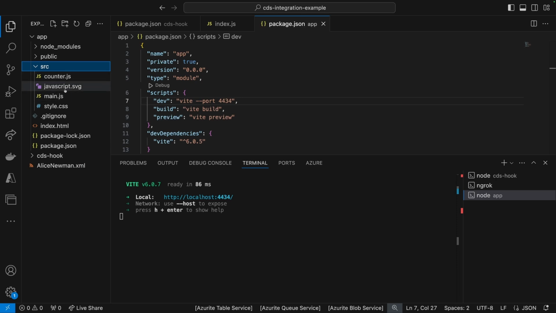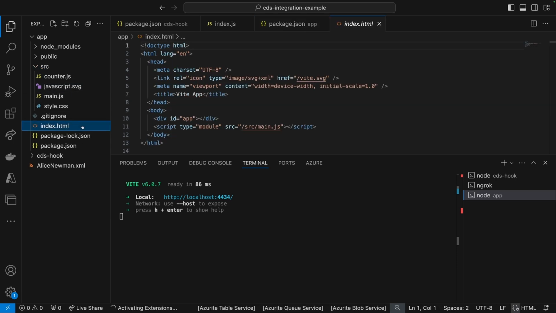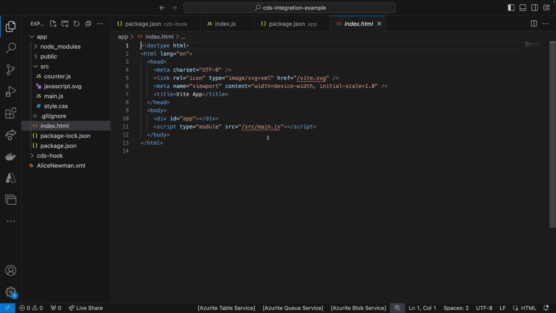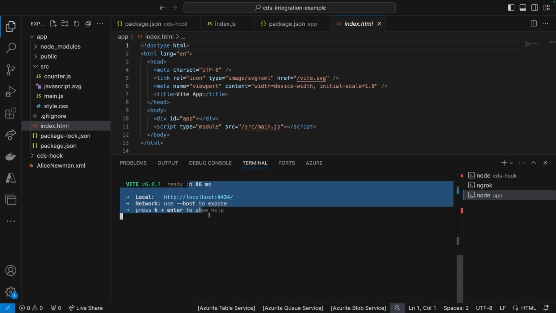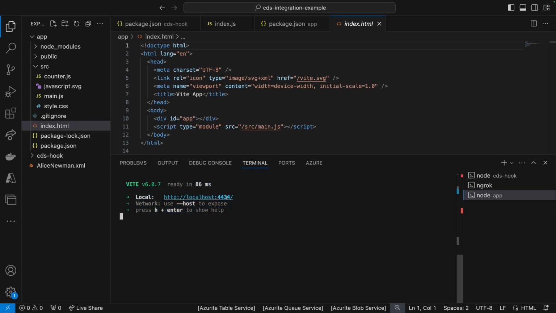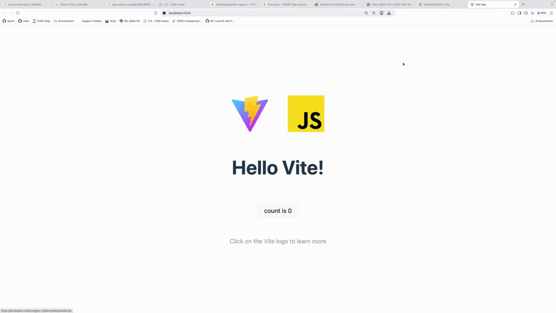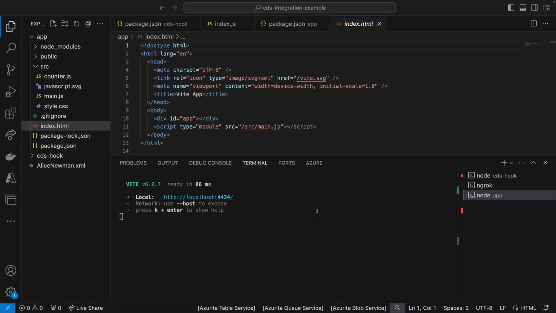It does come with a bunch of stuff that we don't care about. So the main gist of this application and why I chose this particular thing is, well, first of all, we have a server from which we can serve the application. So let's go ahead and just serve it. That's what it looks like. And we have the count. Now we want to turn it into a smart application.